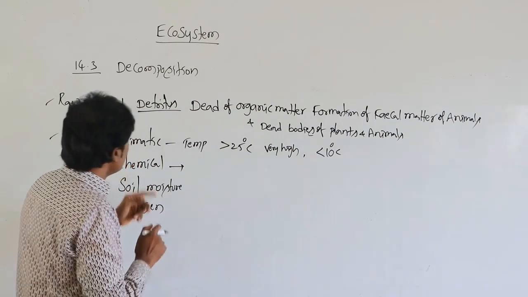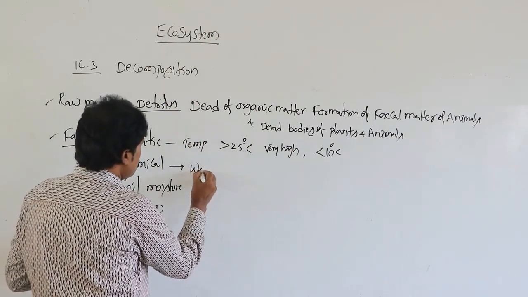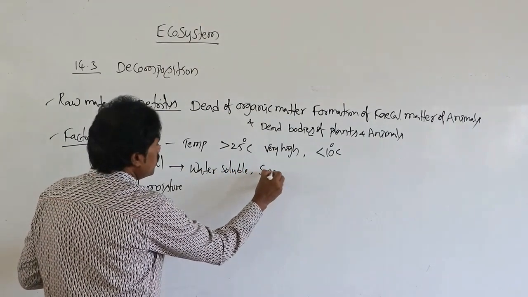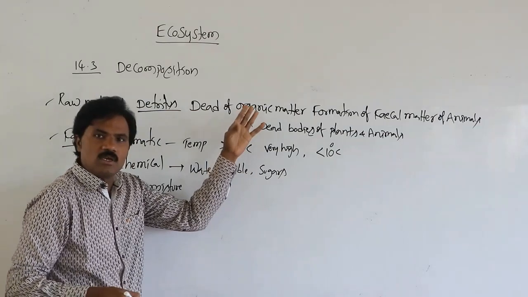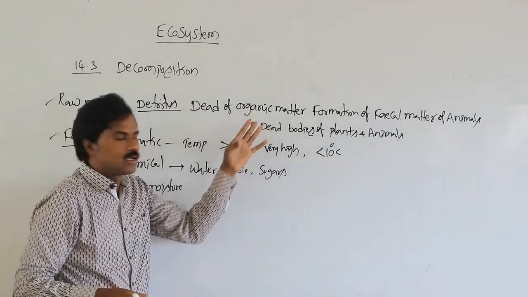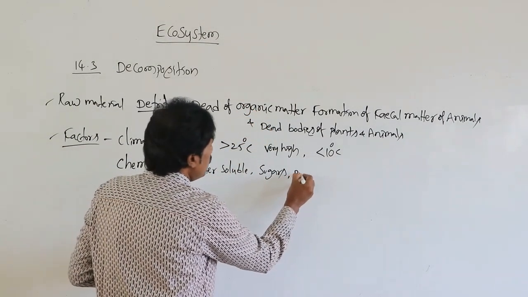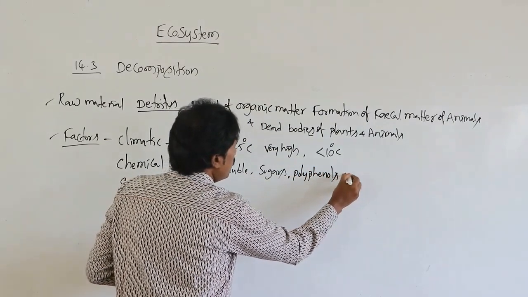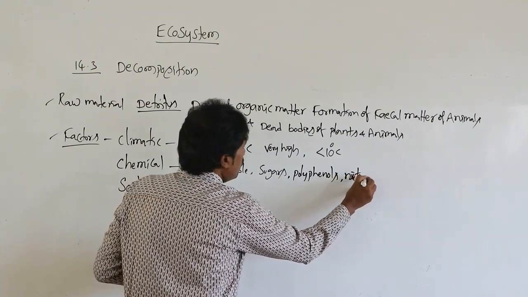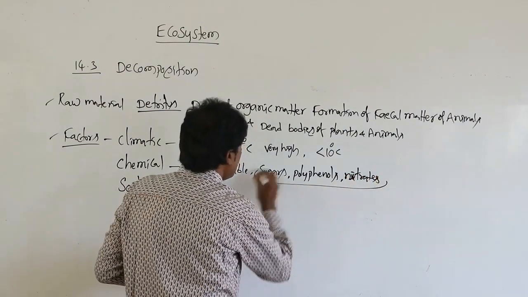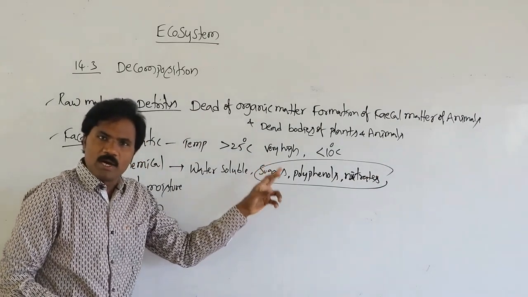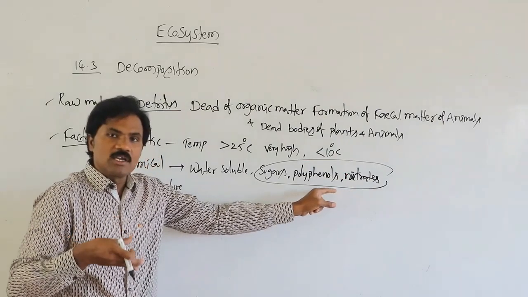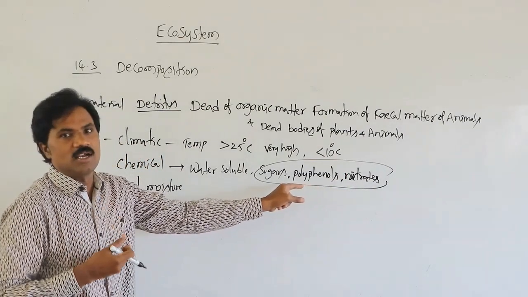In the chemical content, especially water soluble sugars present in the detritus material, either sugars, polyphenols or nitrates, if present, the rate of decomposition becomes very fast and takes place quickly.